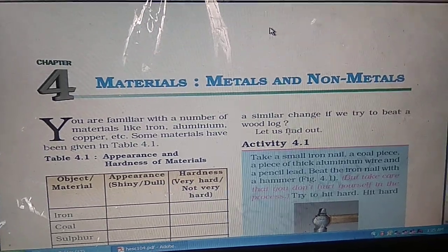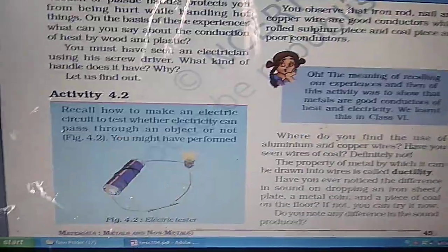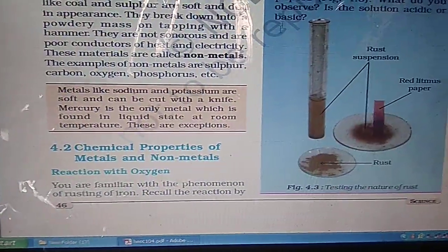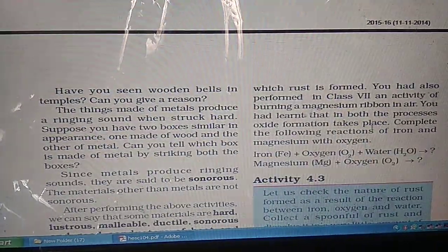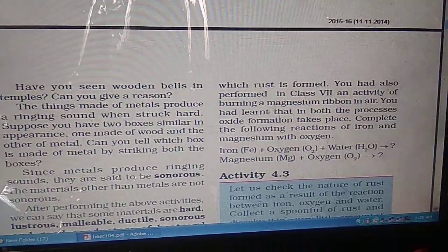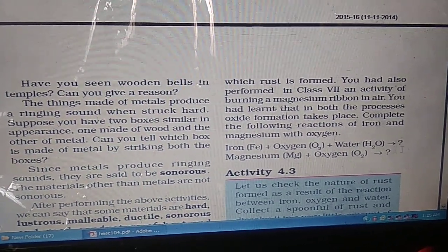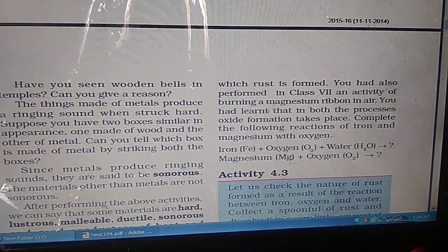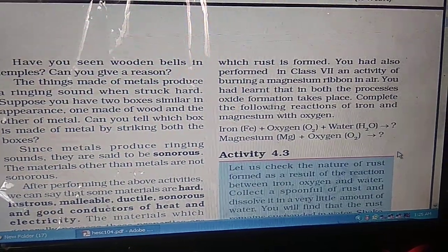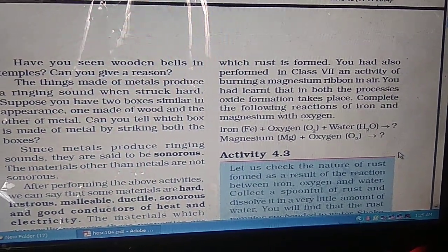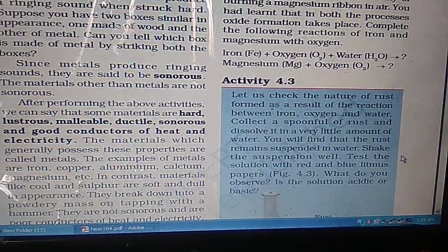Today we are going to study the chemical properties of metals and non-metals, that is, how they react. First is reaction with oxygen. Here we study the rusting of iron. Iron reacts with moist air and forms a red colour compound, which is ferric oxide. Magnesium, which is also a metal, reacts with oxygen and forms magnesium oxide. So there is a point of difference between metals and non-metals. Metals will form basic oxides and non-metals will form acidic oxides.